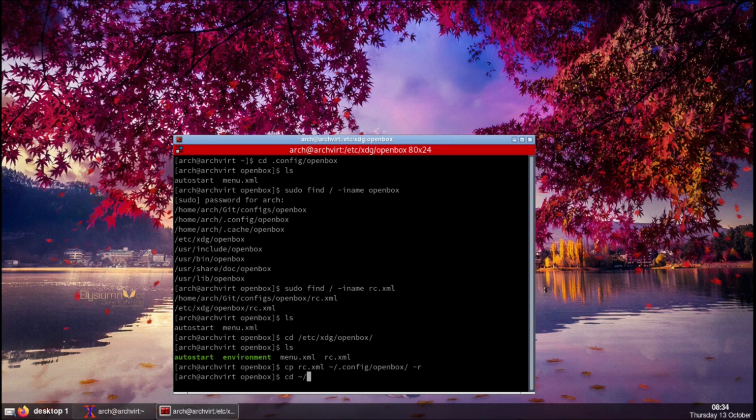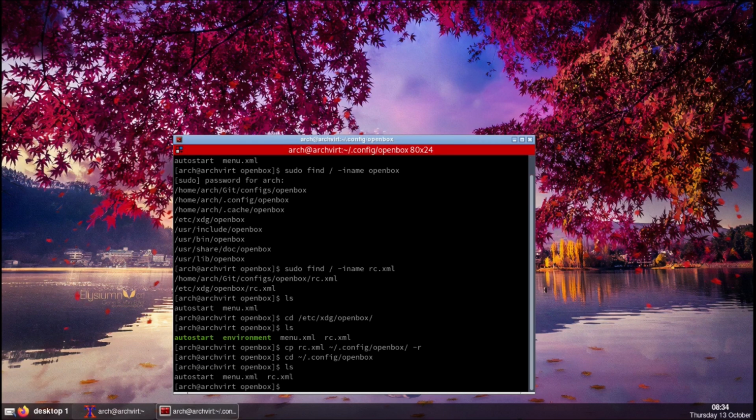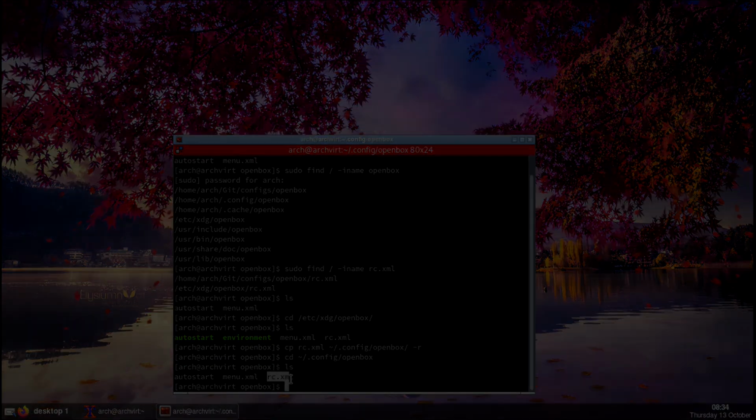So now we're going to move to the home directory .config/openbox, and we're going to edit our rc.xml file.